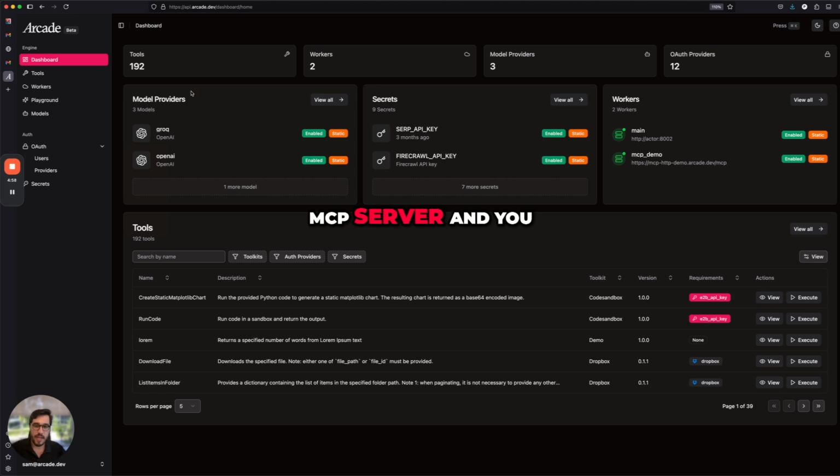Lastly, I'll mention that we have also added MCP support in that you can use Arcade as an MCP server, and you can also connect MCP servers, as you can see here, to Arcade. This enables anybody in an MCP ecosystem to readily adopt any of the capabilities of Arcade without changing very much at all.